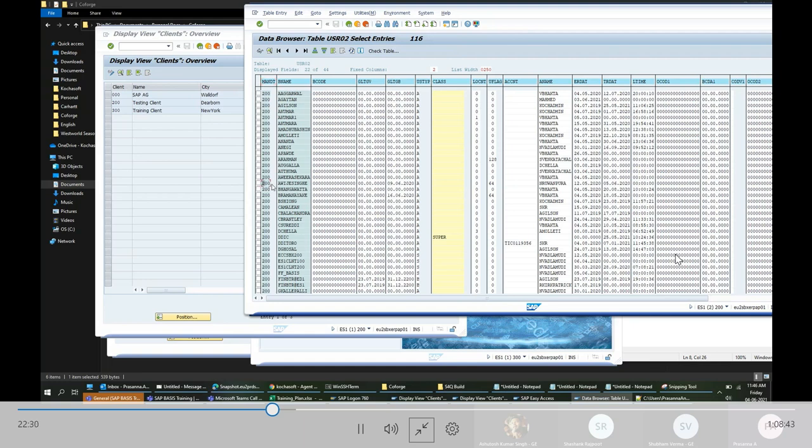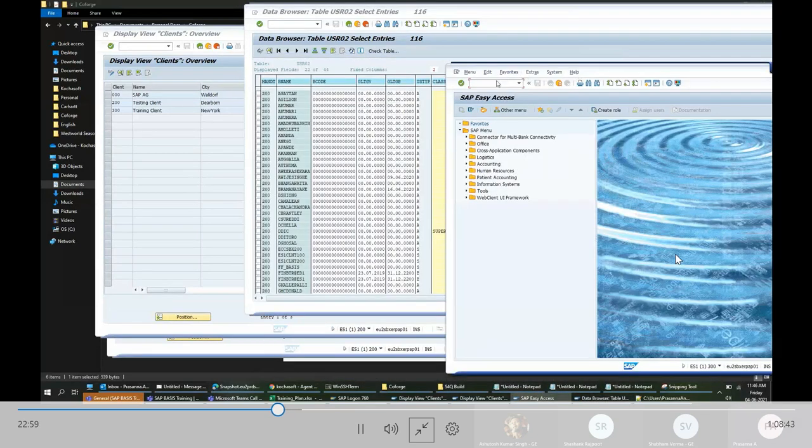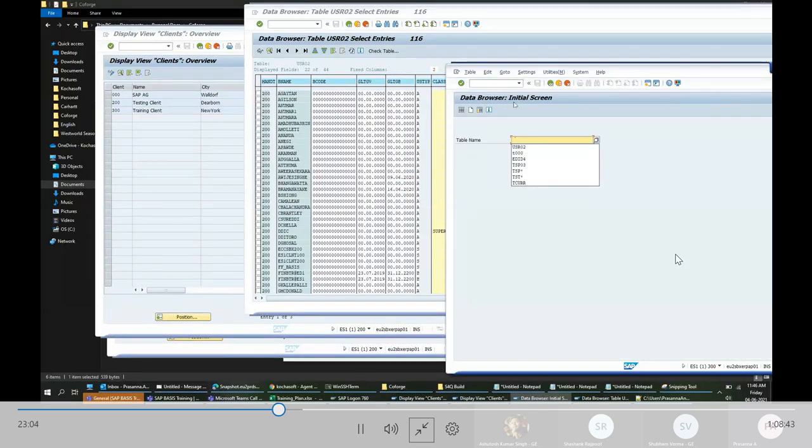It will be creating this kind of entry. So when you log into 200 client and read some data, it will display only the rows belonging to this 200 client. You cannot see the entries of a different client like 300. If I log into 300 client and see the same T code, same table, and run it, it will say there are no entries because there is no entry for 300.